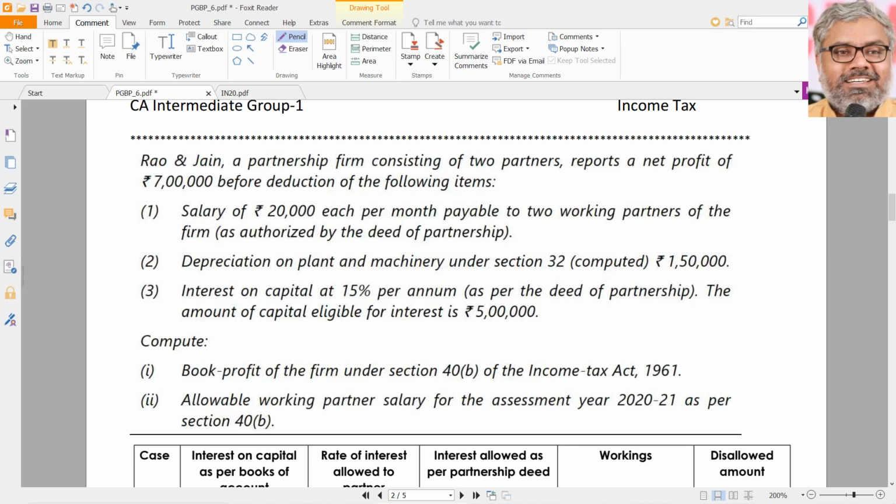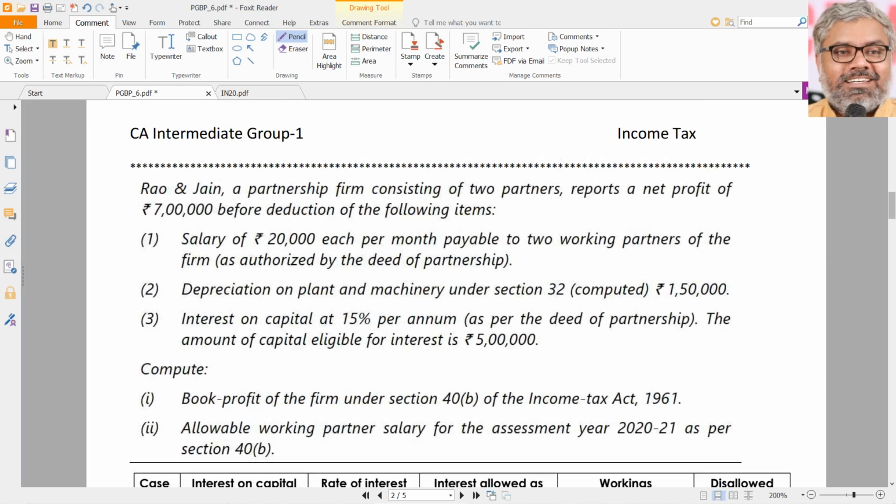Rao and Jain, a partnership firm consisting of 2 partners, reports a net profit of 7 lakhs. This is 7 lakhs before deduction of the following items. You have to read that carefully. Before deduction of the following items, the net profit was 7 lakhs. Point number 1 says salary of 20,000 each per month payable to the 2 working partners of the firm as authorized by the deed of partnership. There are 2 partners and both are working partners.